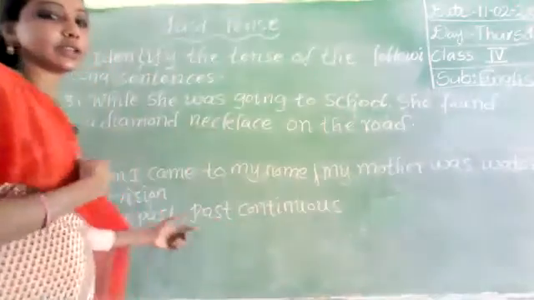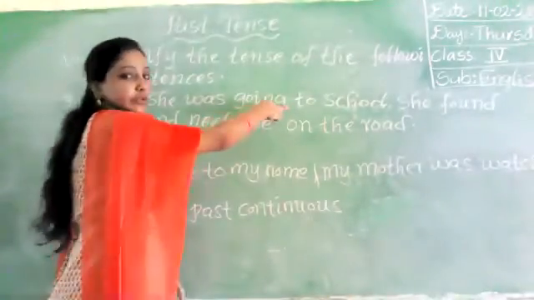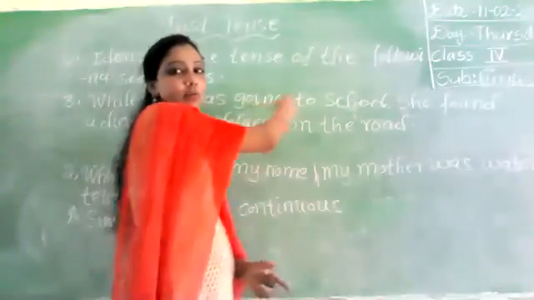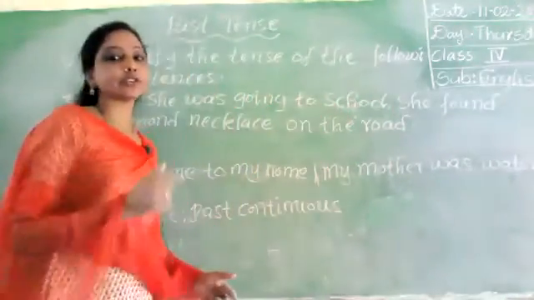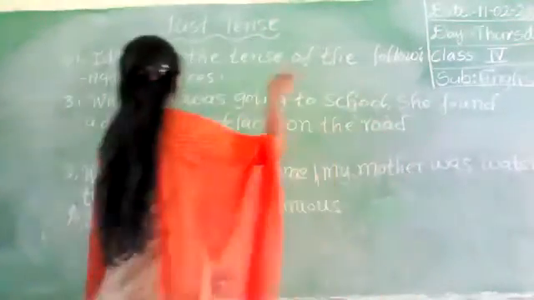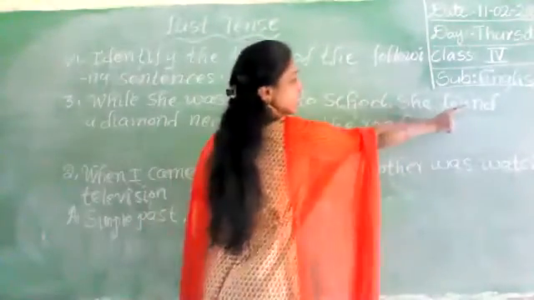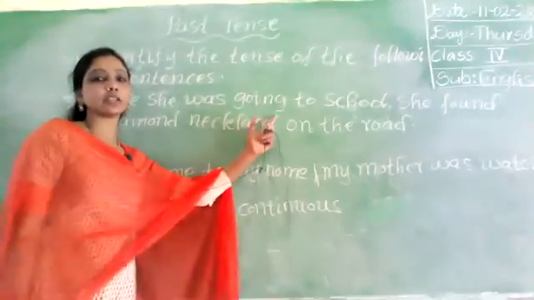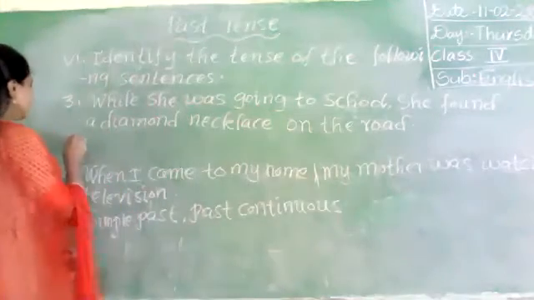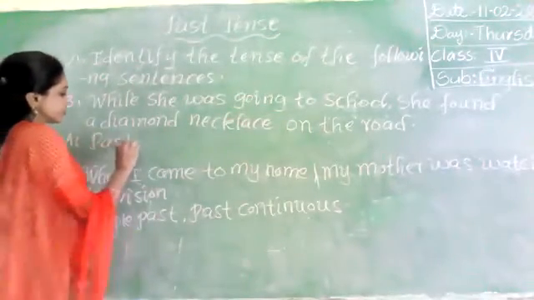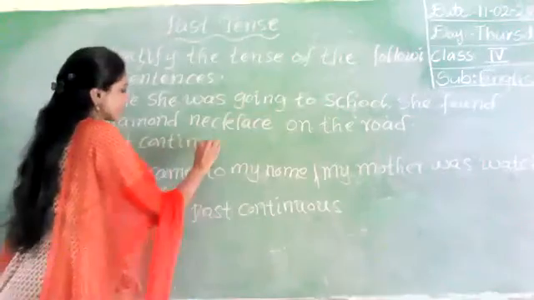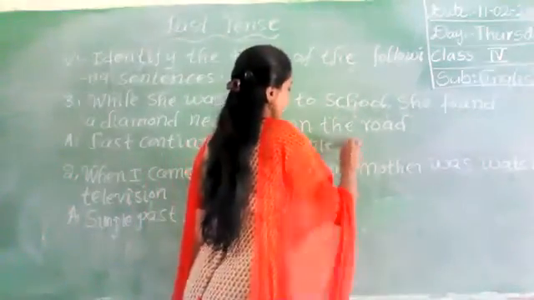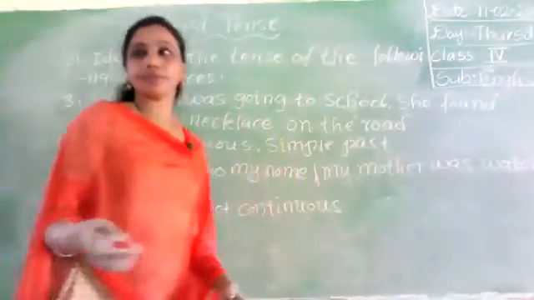Okay, once observe this sentence. While she was going to school, she is the subject, was going is the helping verb plus ing, the school is the object. That means past continuous tense. The second sentence, observe, she found a diamond necklace. Subject, verb 2, object. That means simple past. So in this sentence also we have two tenses. First one belongs to past continuous. Second one, simple past. Okay, right.